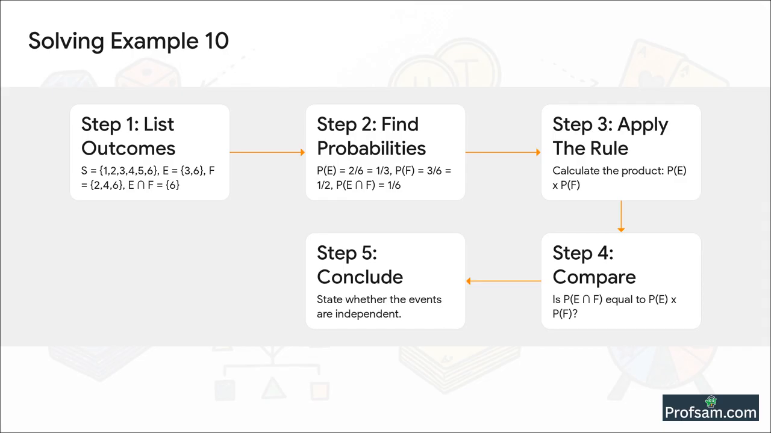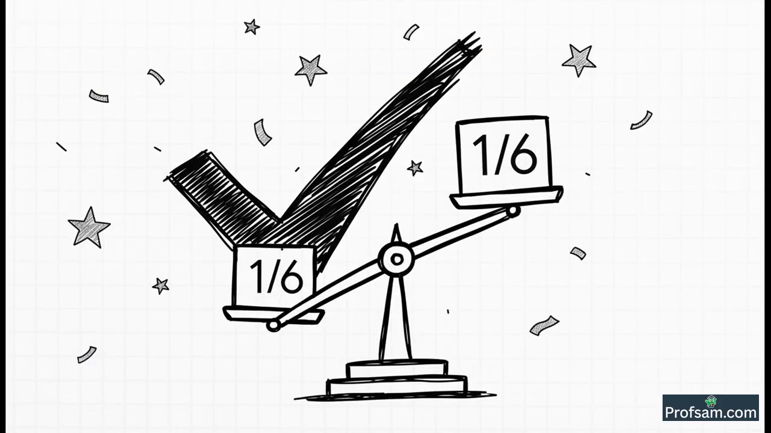And now for the final check in step 4, we compare. Is P of E intersection F equal to P of E times P of F? Yes, look at that. It absolutely is. We have 1/6 on the left, and we got 1/6 on the right. Because the two sides are perfectly equal, we have officially proven that events E and F are independent.